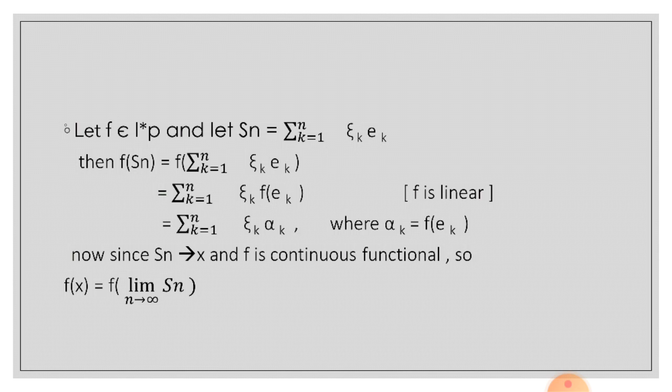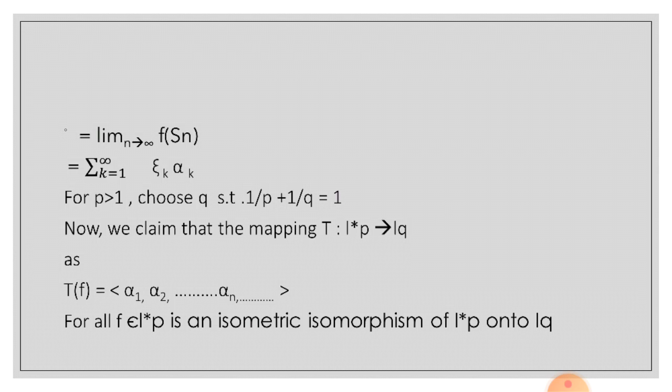Now since Sn tends to x and f is a continuous functional, f of x is equal to f of limit n tends to infinity of Sn, which is equal to limit n tends to infinity f of Sn, which is equal to summation k is equal to 1 to infinity xi k alpha k.